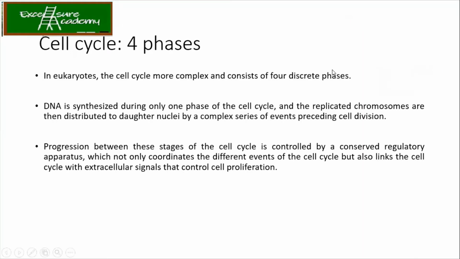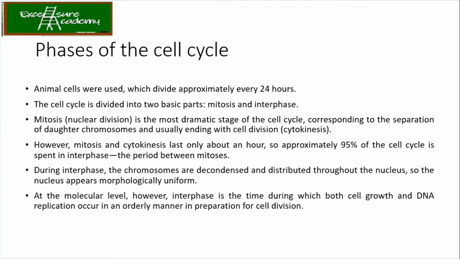Now, in the case of the eukaryotic cell cycle, it has 4 discrete phases. DNA is synthesized during one phase of the cell cycle, and the replicated chromosomes are distributed in another series of events. So now we know that there are 4 phases in the cell cycle, and at the last phase, the mitosis phase, the DNA is getting divided. Animal cells are normally used to study all these things. The cell cycle is divided into 2 basic parts, namely mitosis and interphase.